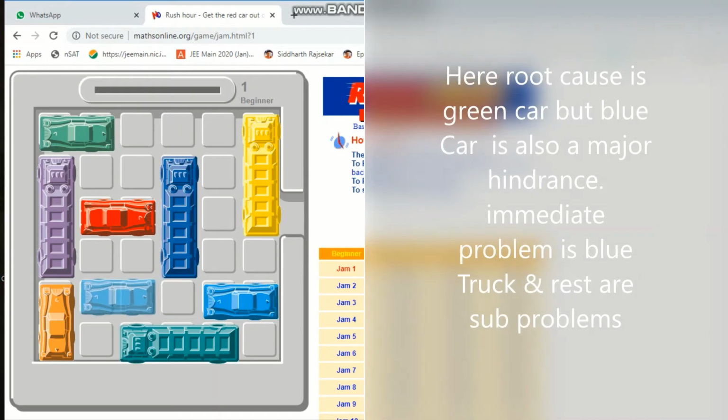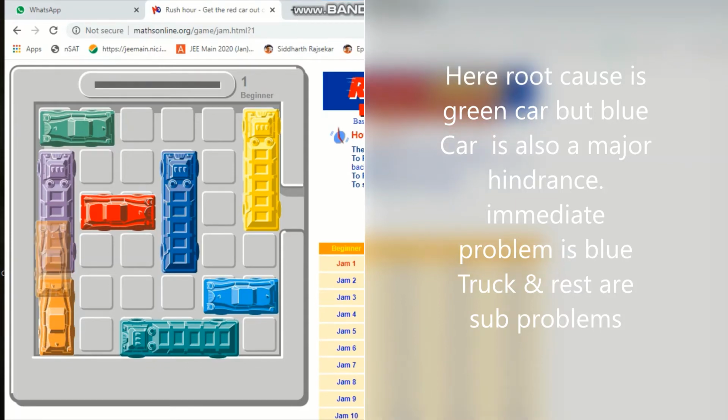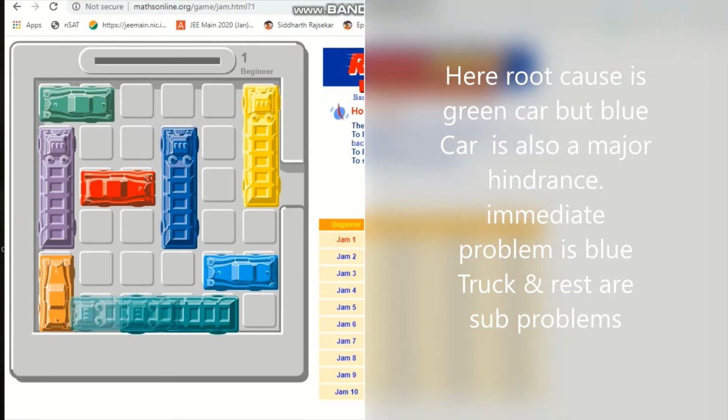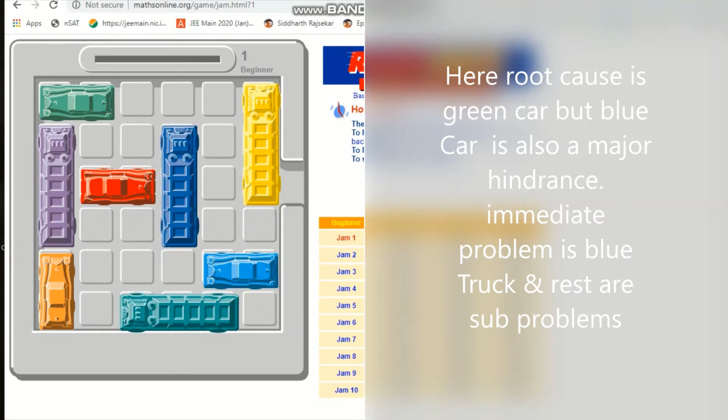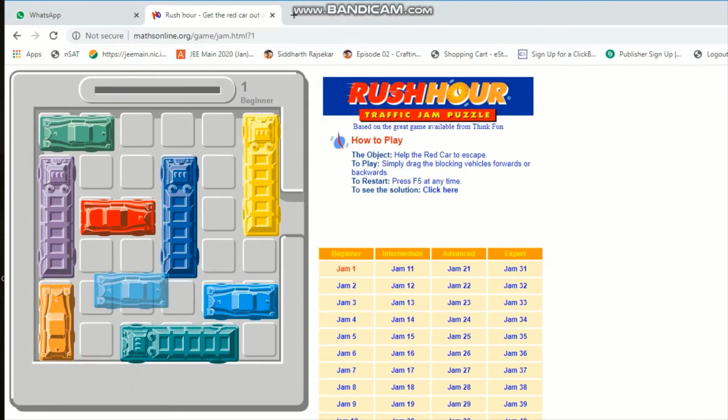Okay, so I hope you were able to solve this game and achieve your objective and get out of the exit gate. Here, notice the green car is the root cause. Even though you remove the root cause, you are able to move all your sub problems. You move the green car, then the purple truck, then the orange car, then the green truck.